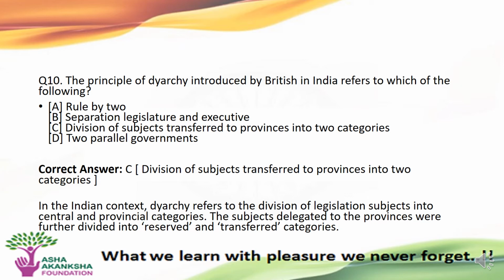The correct answer is option C, that is division of the subjects transferred to provinces into two categories. In the Indian context, diarchy refers to the division of legislation subjects into central and provincial categories. The subjects delegated to the provinces were further divided into reserved and transferred categories.